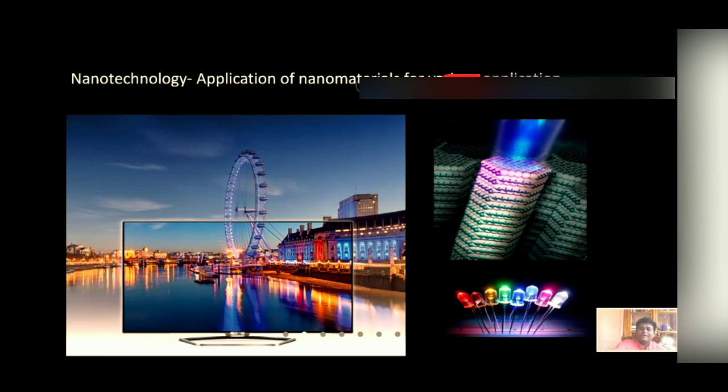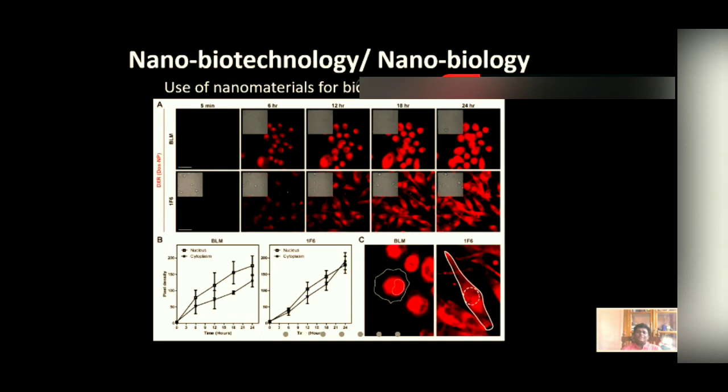Now we shall talk about two terms. One is nanobiotechnology or nanobiology, another is bio-nanotechnology. So nanobiotechnology is the study of the use of nanomaterials for different biological applications. That means we shall study cell imaging, MRI scanning using the nanomaterials, etc. That means we are using a nanoparticle for various biological applications. That is what nanobiology is.